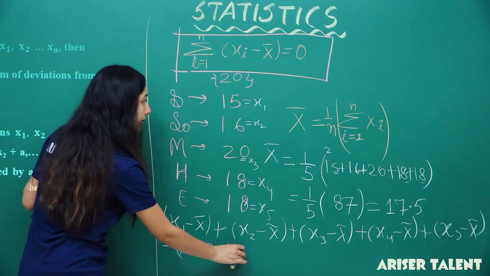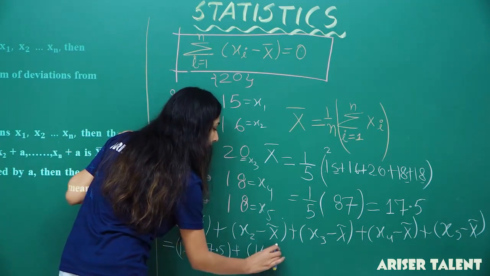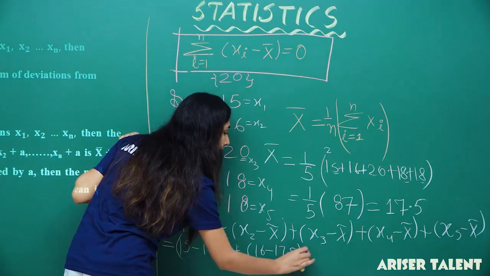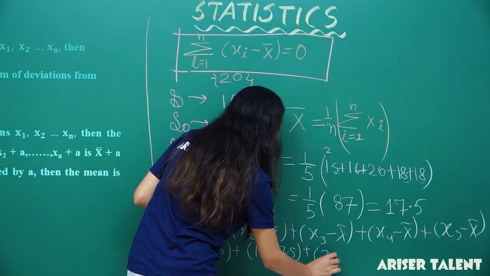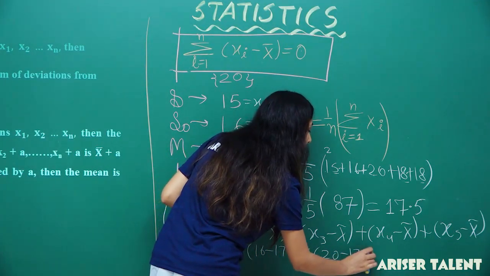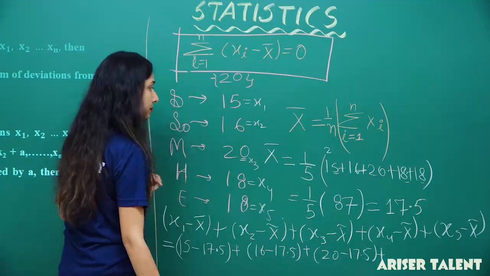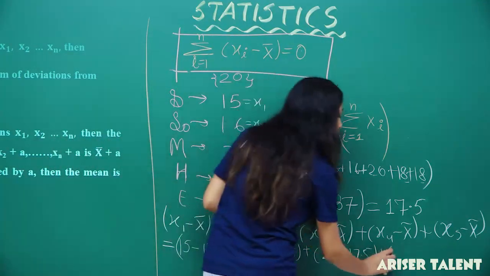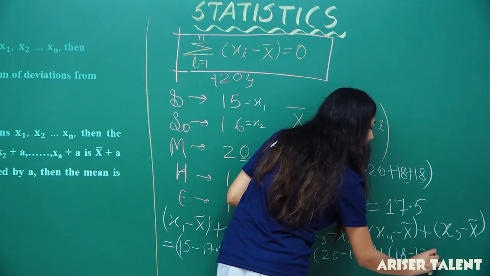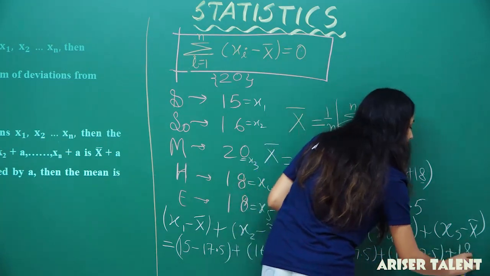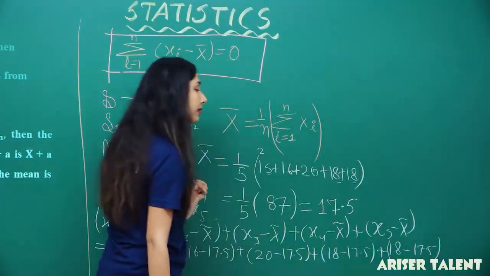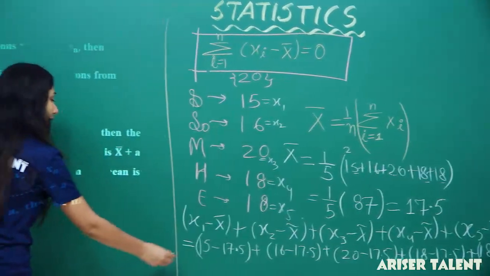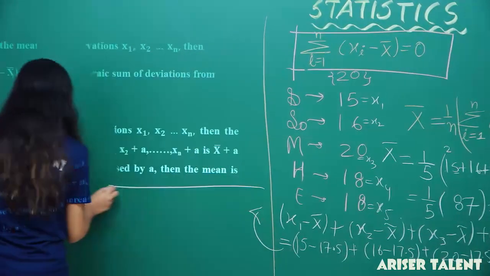Then plus 16 minus 17.5, and then plus, I've got 20, so 20 minus 17.5, and then 18, so 18 minus 17.5, and again 18, so 18 minus 17.5. Now I'm not having a value x6, so I'll stop there. Now I'll solve it right there.